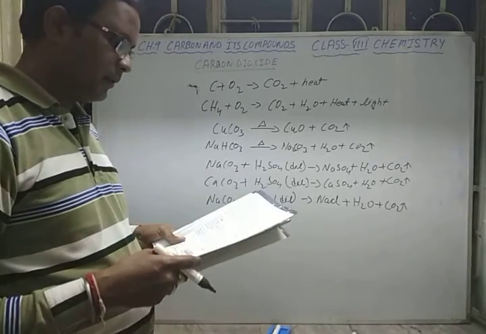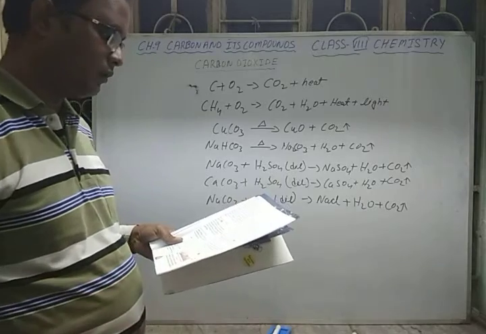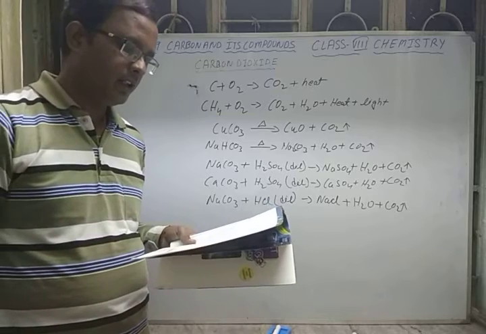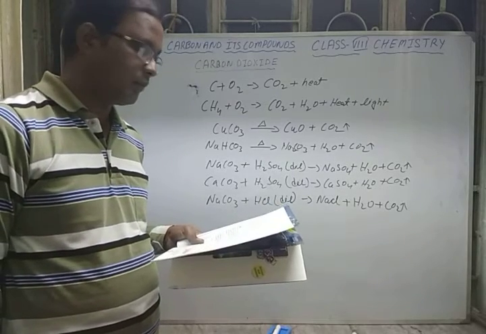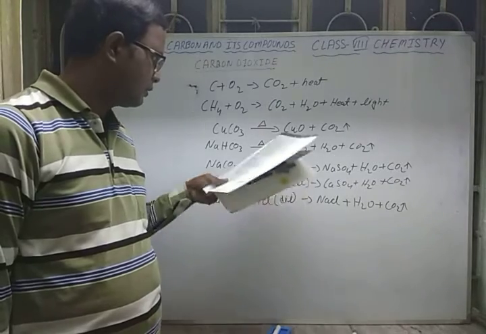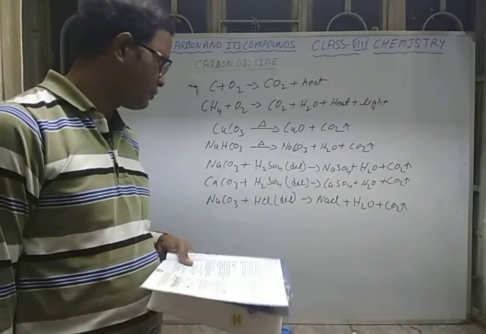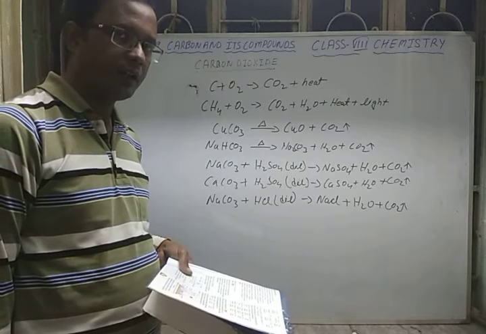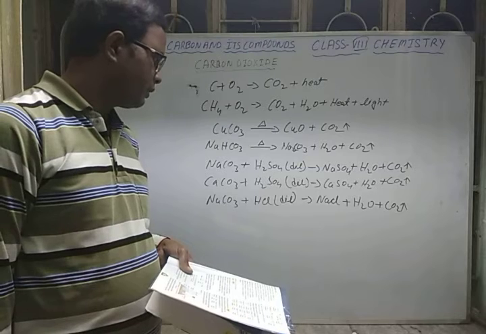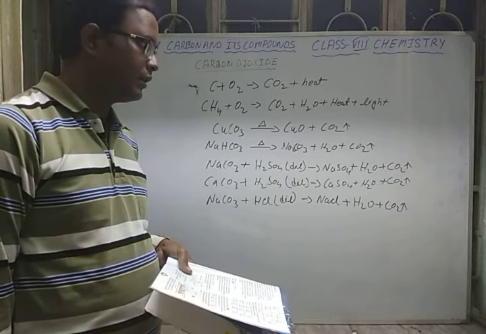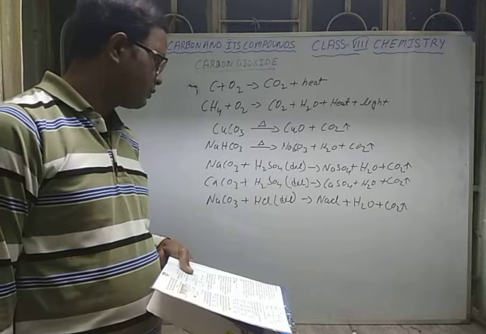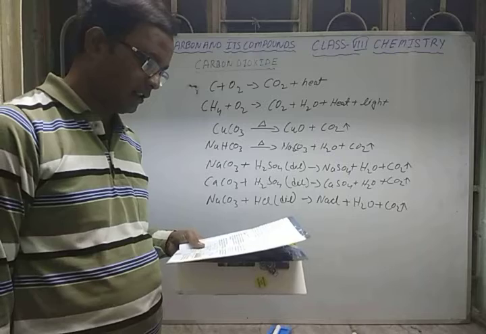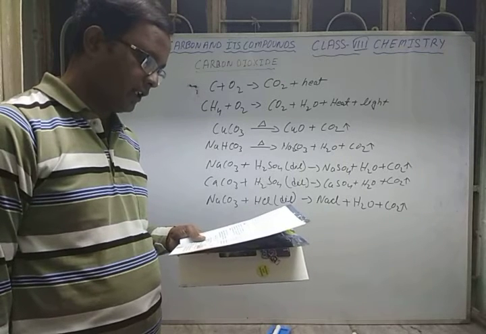Now for the next laboratory preparation, we will see how we can perform these experiments in the laboratory. Carbon dioxide can be obtained in a laboratory by the reaction of dilute acid with metal carbonate. Any of the three examples I have shown you can be used. Sodium carbonate with H2SO4 gives sodium sulfate plus water and carbon dioxide. Calcium carbonate with sulfuric acid gives calcium sulfate with water and carbon dioxide. And sodium carbonate with HCl gives sodium chloride plus water plus carbon dioxide. So this experiment can be done in a laboratory.